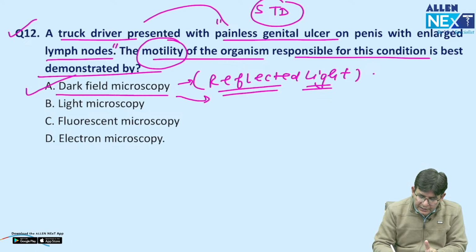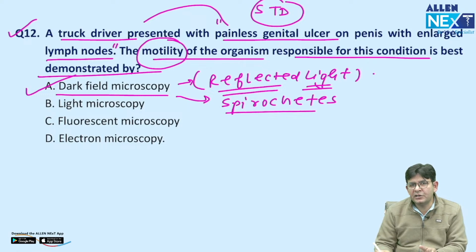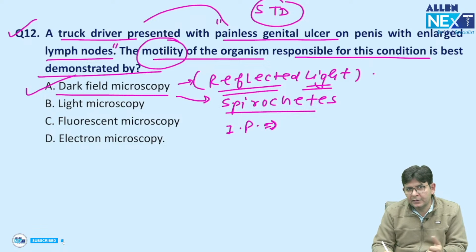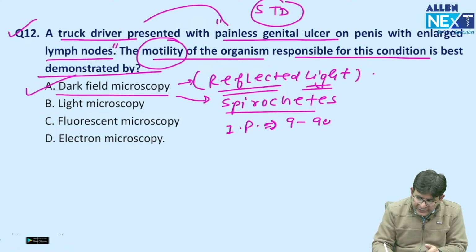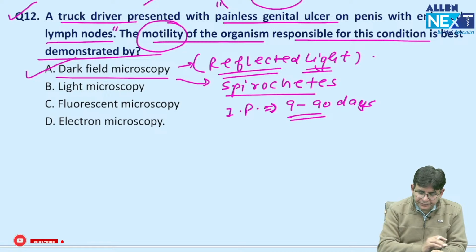It is done for the spirochetes. What are we talking about here? We are talking about the painless genital chancre, which is a finding in primary syphilis. What should be the incubation period of syphilis? The last INI-CET question: 9 to 90 days. That is the incubation period, 9 to 90 days.